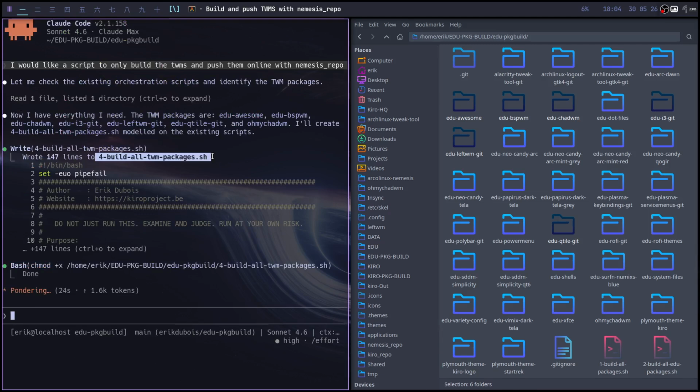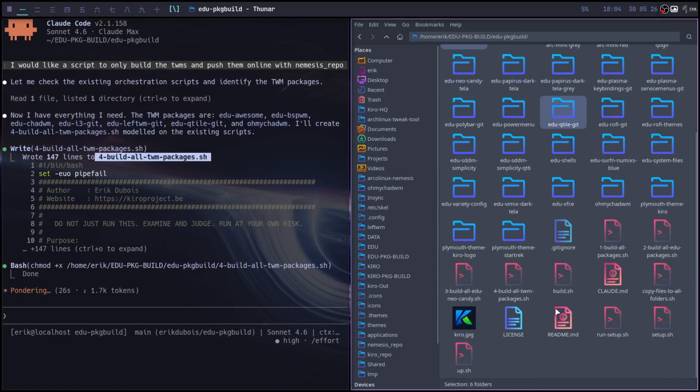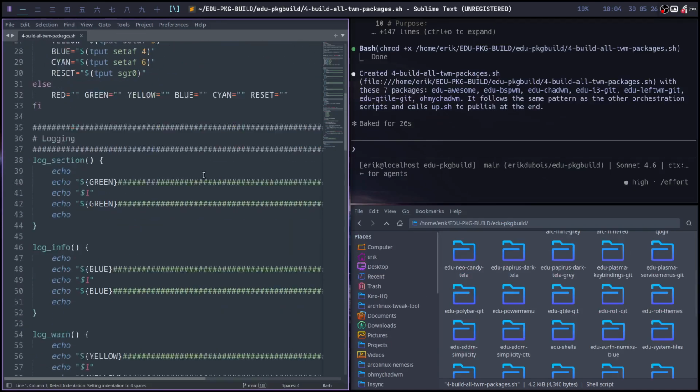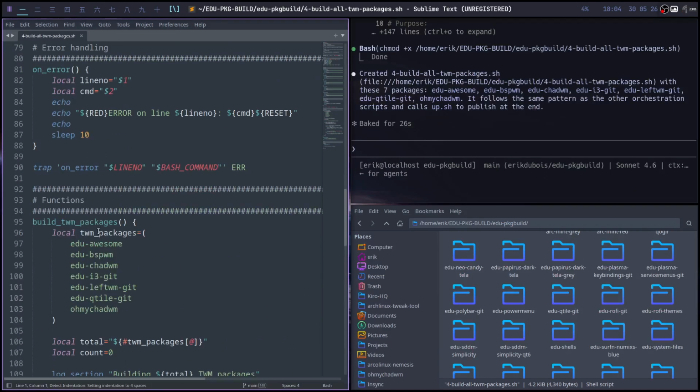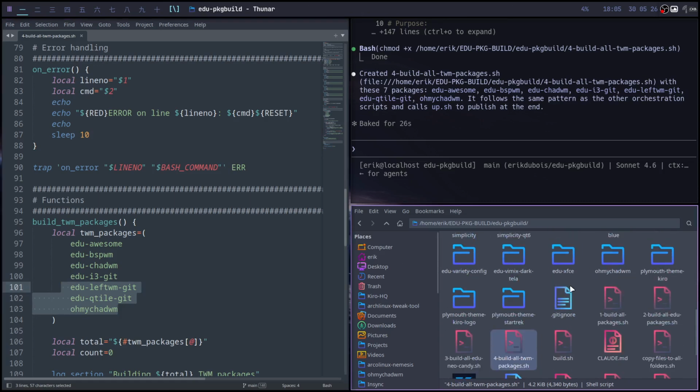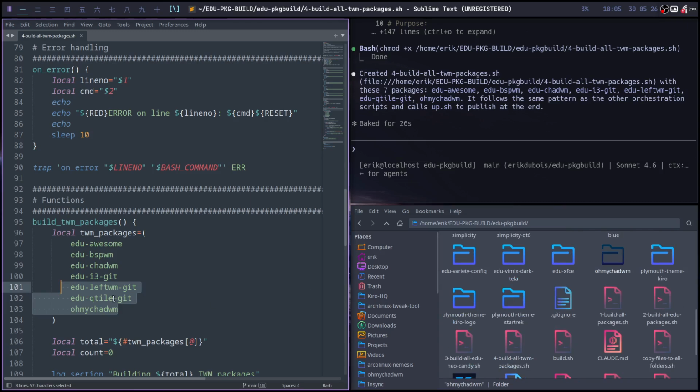Build all TWM packages is ready, and it's going to... awesome and 6. I counted 1. Should be 7. Yeah, I did not count my own one, right? This one is my own. So 1, 2, 3, 6, and that one.